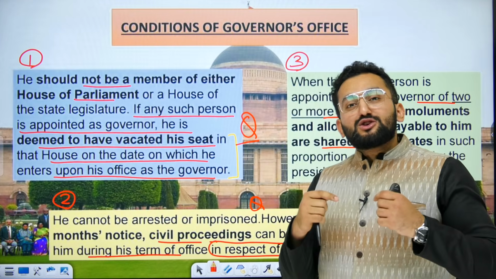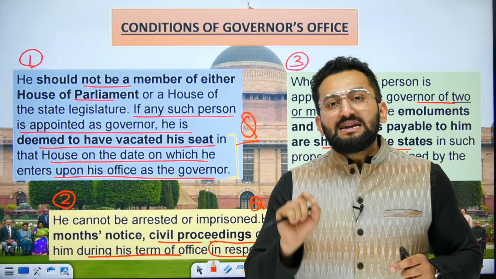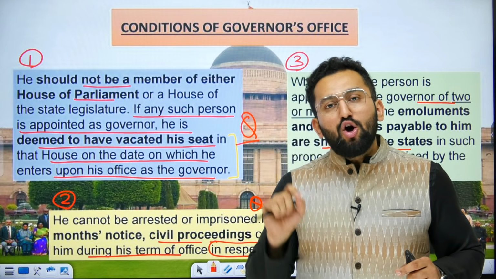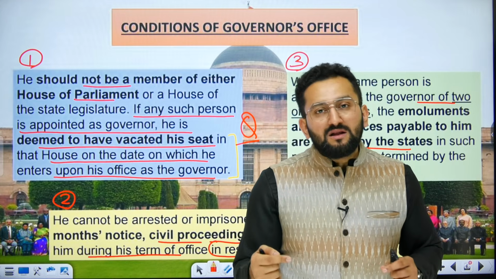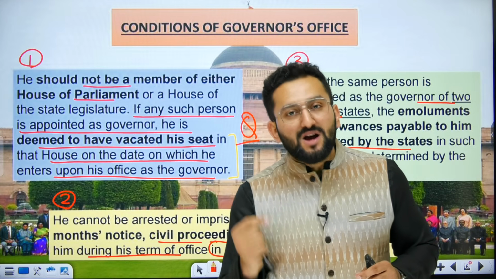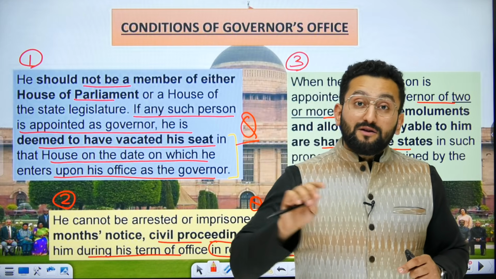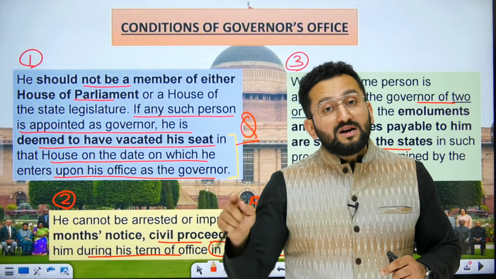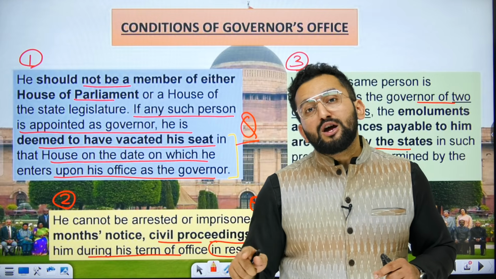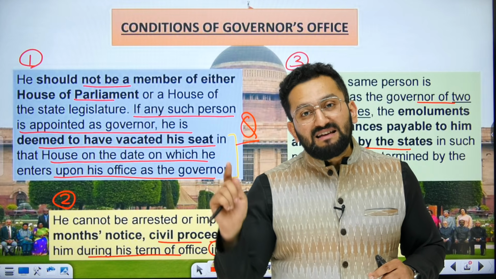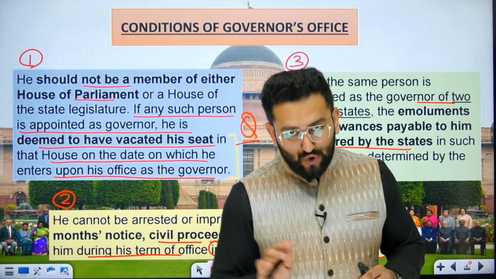Okay. So the statement is, any sitting MLA or sitting MP's name cannot be recommended for the position of governor by the Prime Minister and Council of Ministers, full stop. It means it can be recommended only after the resignation of the concerned person from the House has been accepted.